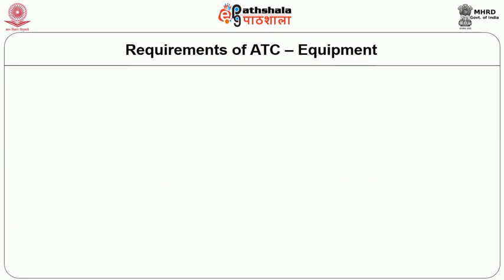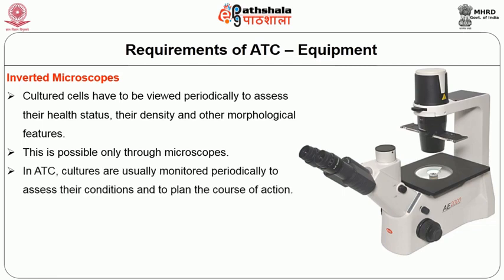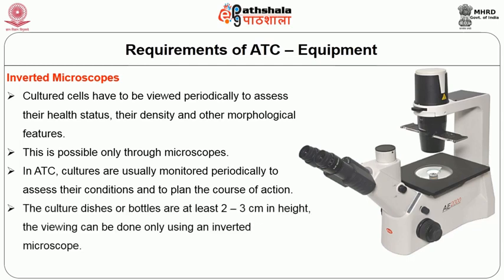The next equipment that is needed for ATC is an inverted microscope. The cultured cells have to be viewed periodically in order to assess their health status, their density and other morphological features. This is possible only through microscopes. In ATC, cultures are usually maintained in culture dishes which are at least 2 to 3 centimeters in height. Thus, the viewing can be done only using an inverted microscope.